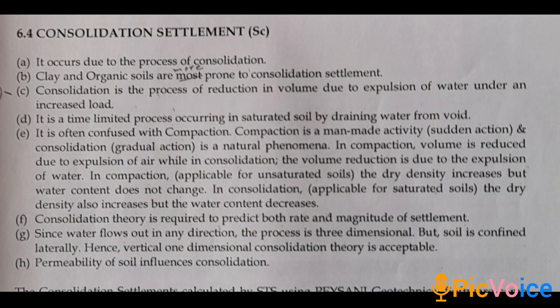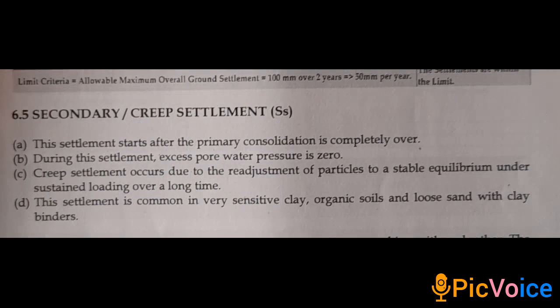Compaction is a man-made activity, a sudden action, and consolidation, which is a gradual action, is a natural phenomenon. In compaction, volume is reduced due to expulsion of air, while in consolidation, the volume reduction is due to the expulsion of water. In compaction, applicable for unsaturated soil, the dry density increases, but water content does not change. In consolidation, applicable for saturated soils, the dry density also increases, but the water content decreases.